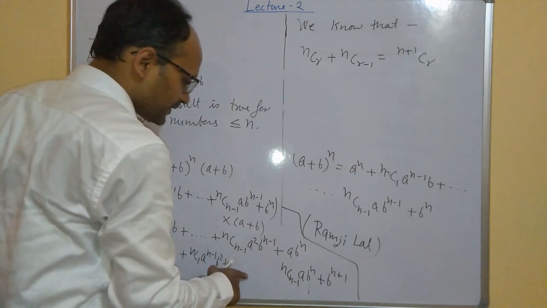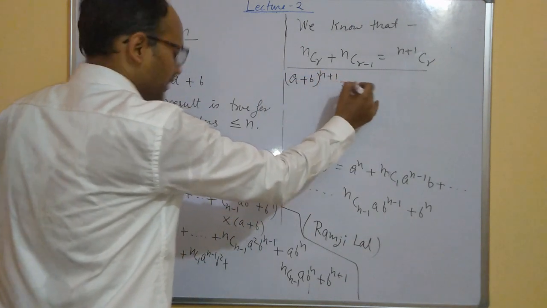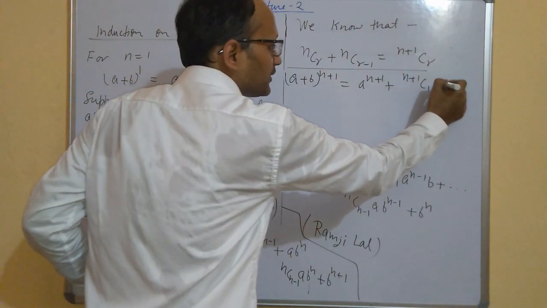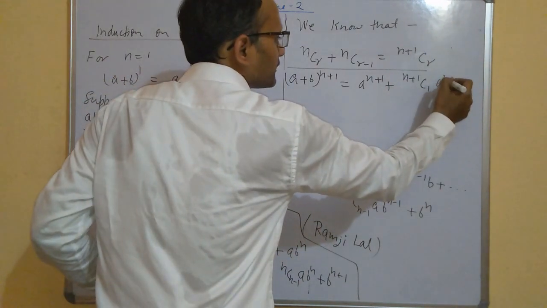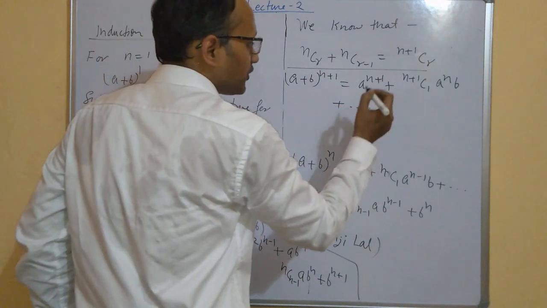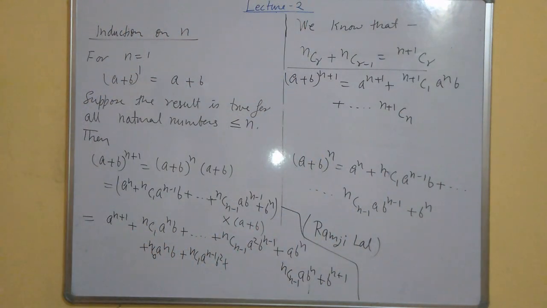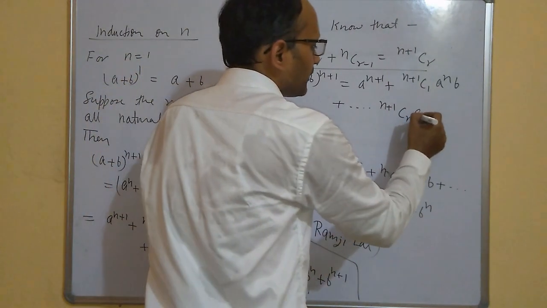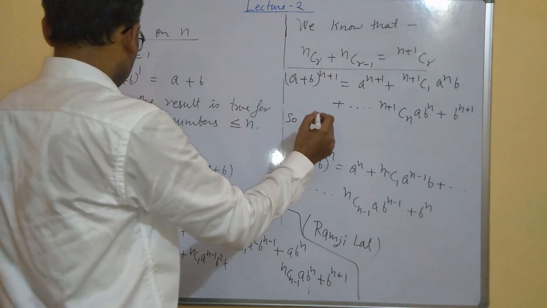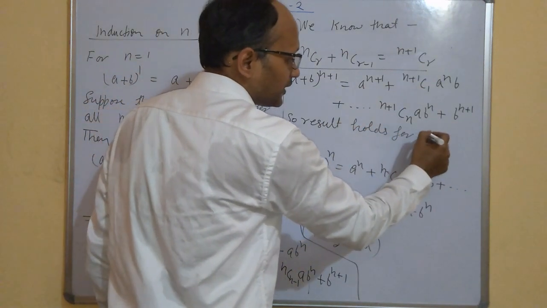So using that formula, in this equation we can write (a + b)^(n+1) equal to a^(n+1) + (n+1)C1 a^n b + and so on, and in the last (n+1)Cn a b^n + b^(n+1). So the result holds for n + 1.